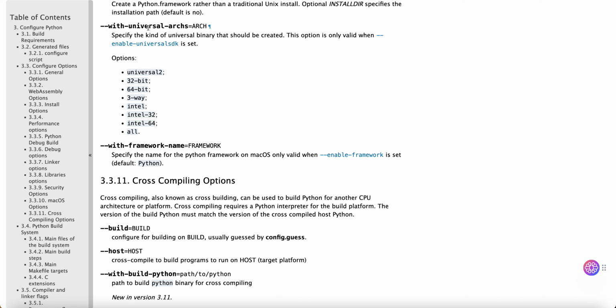--with-universal-archs=ARCH: specify the kind of universal binary that should be created. This option is only valid when --enable-universalsdk is set. Options: universal2, 32-bit, 64-bit, 3-way, intel, intel-32, intel-64, all. --with-framework-name=FRAMEWORK: specify the name for the Python framework on macOS. Only valid when --enable-framework is set. Default: Python.